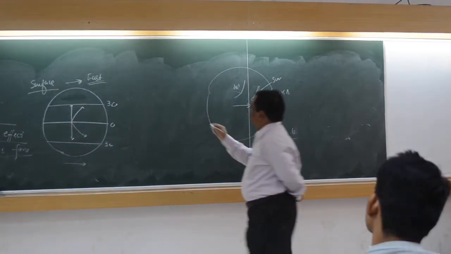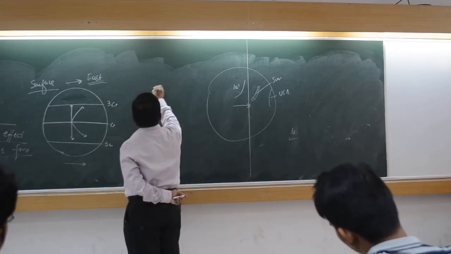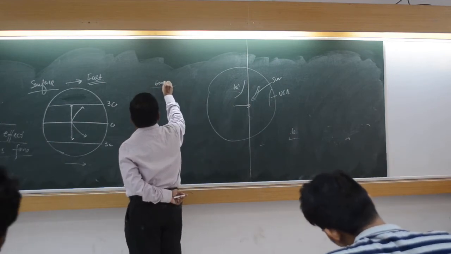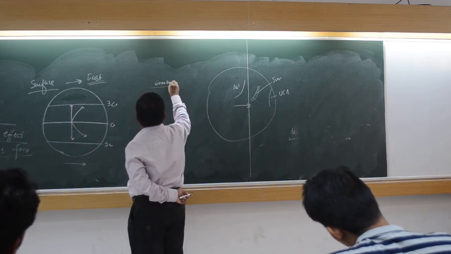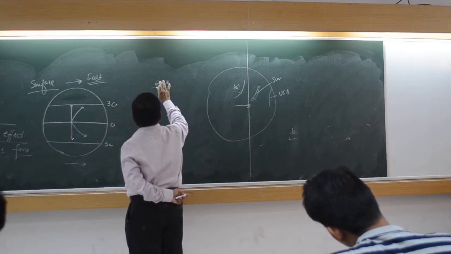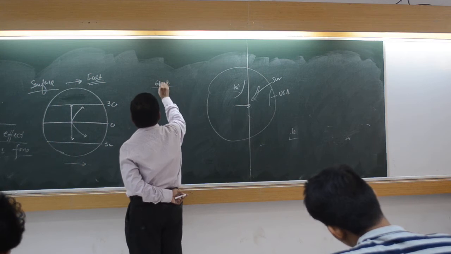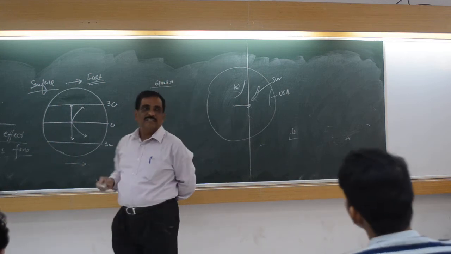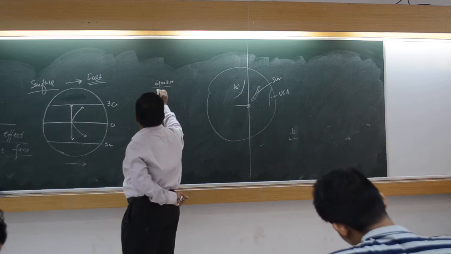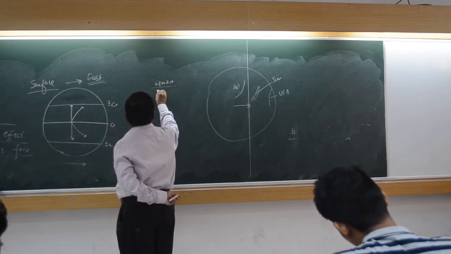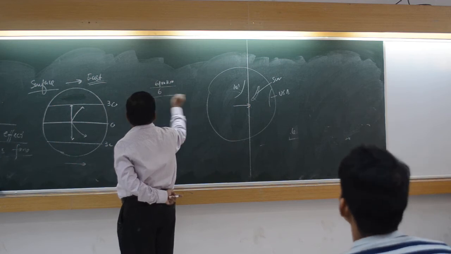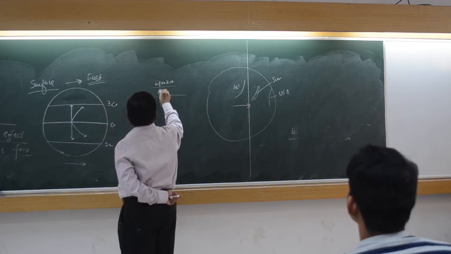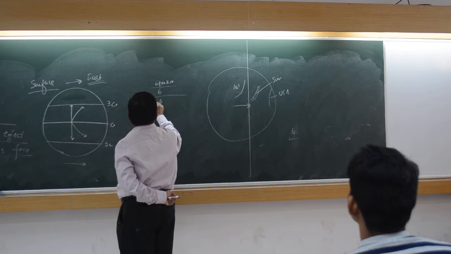Earth radius कितना है? 6,000 kilometers, isn't it? 6,400. 6,400 kilometer radius of the Earth. तो perimeter कितना होगा? 12,000. कितना मल्टीप्लाई करूँगा? 6 मल्टीप्लाई करूँगा ना? It is near 40,000.